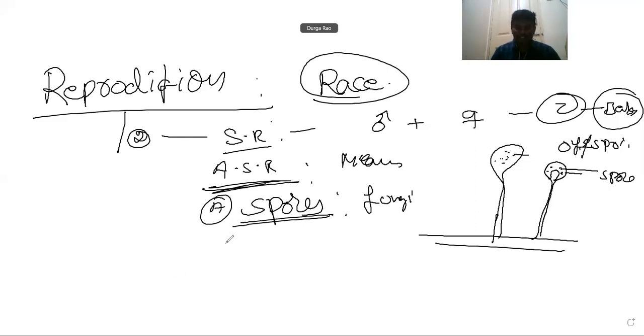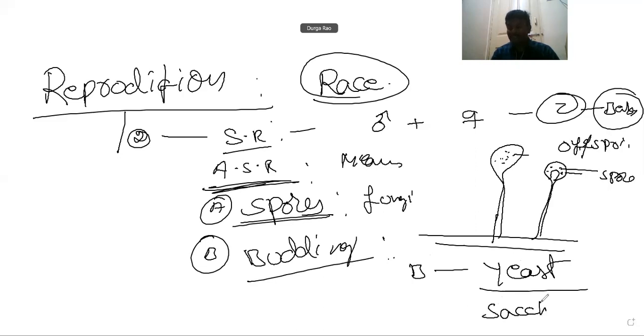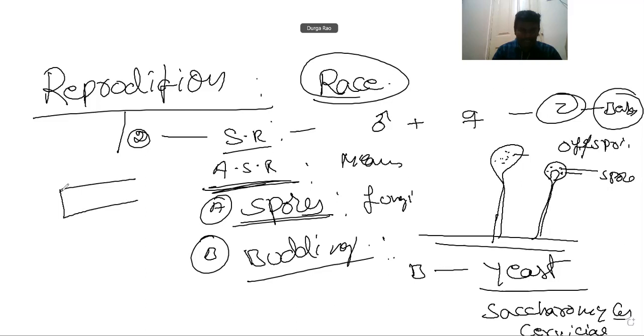Okay, that is spores. Next, budding. You studied it in first PUC and second PUC. Examples are bacteria and yeast. The scientific name of yeast is Saccharomyces cerevisiae. So budding means, this is the parental organism.